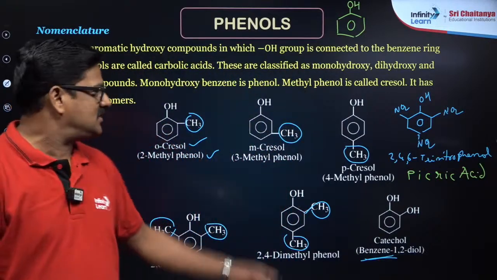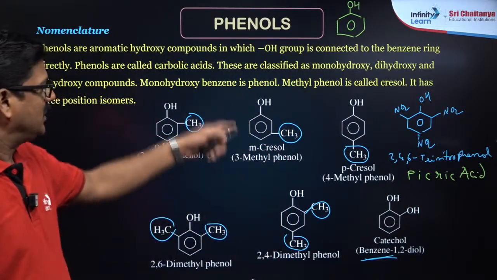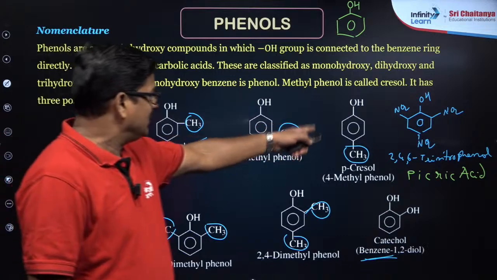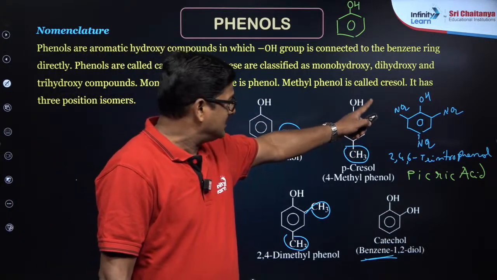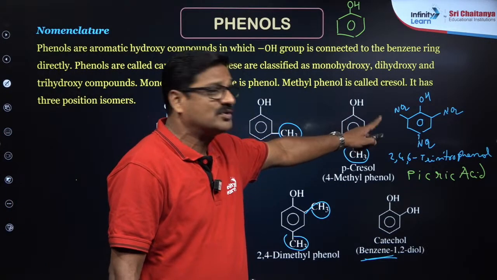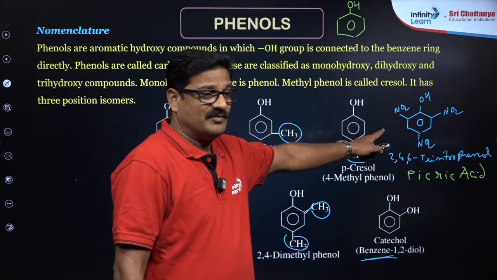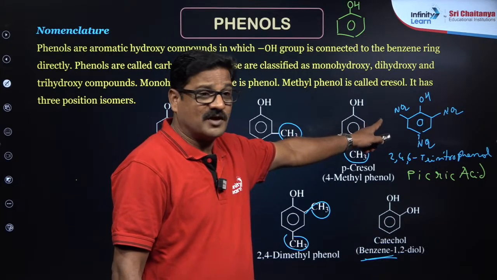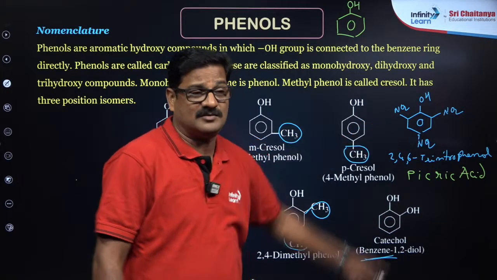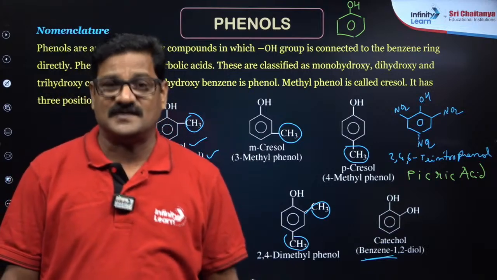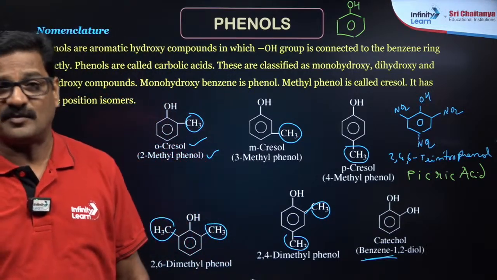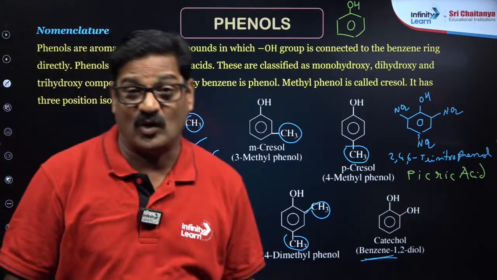So picric acid is a very important compound. It is an acid. And its acidic nature is almost equal to carboxylic acid, because strong electron withdrawing groups are there with the OH group of the phenol. And phenols are acidic, less acidic than carboxylic acid and more acidic than alcohol.